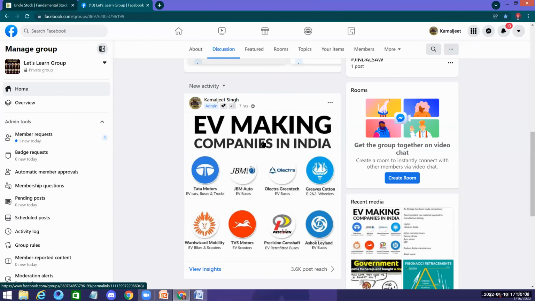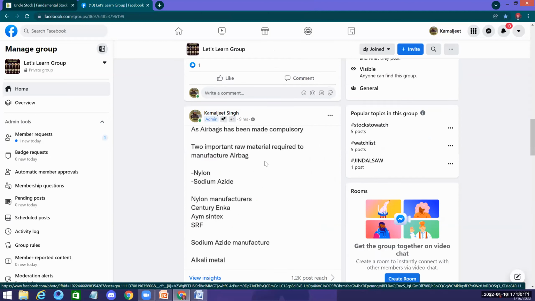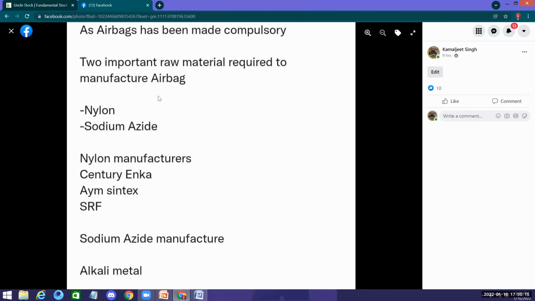So we are going to have two kinds of companies which are going to benefit: anybody producing nylon and sodium azide. The nylon manufacturers are Century Enka, Alok Industries, Syntex, and SRF. That's why we had a movement in SRF recently. I don't follow any other two stocks. And the sodium azide manufacturer is Alkali Metals.